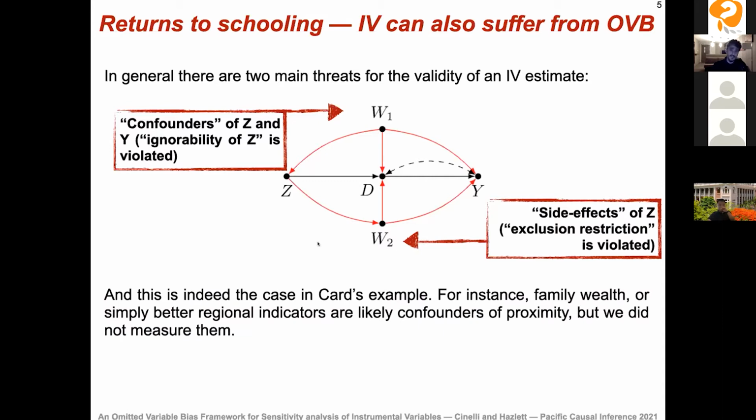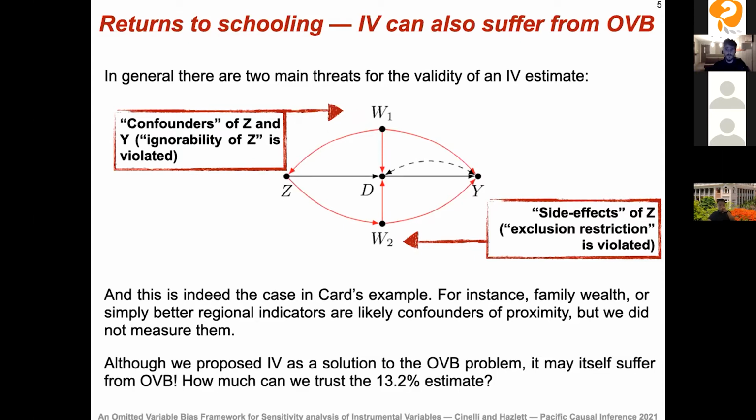And this is indeed the case in Card's example. We can think of several variables that could be playing the role of these violations. So for instance, family wealth or simply better regional indicators are likely confounders of proximity to college, but we did not measure them in the survey that Card is using for this study. So although we propose IV as a solution to the omitted variable bias problem, our IV estimate itself may suffer from omitted variable bias. So how much can we really trust this 13.2% estimate?